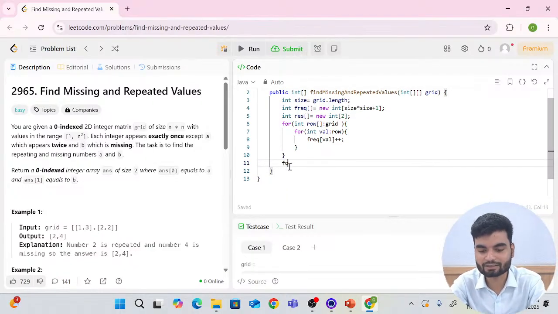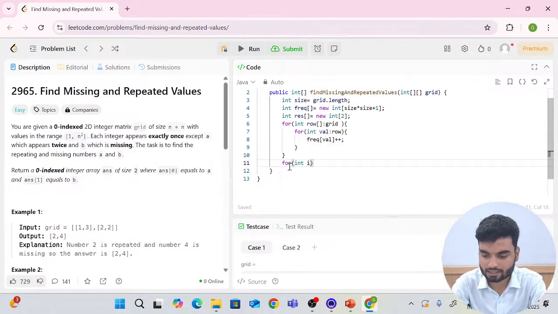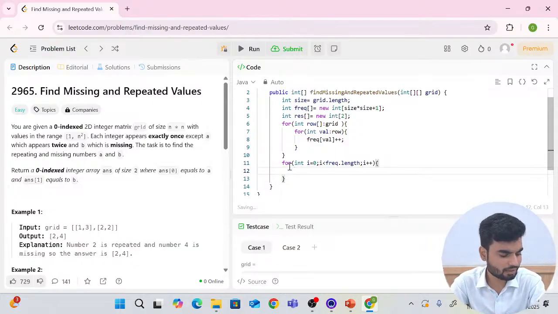And now here we'll write the logic. We'll iterate our frequency array, with i equals 0, or we can directly iterate, whatever feels good to you. i is less than frequency dot length, and then i plus plus. Right? This is what we do every day. And here we'll write: if the frequency is 2, which means that it is repeated.